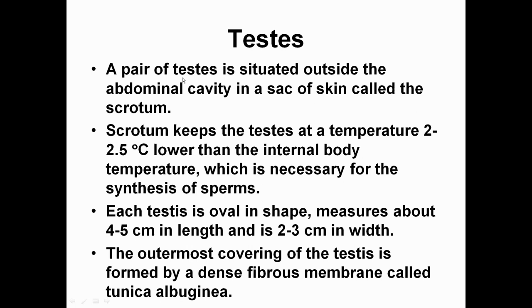Testes occur in a pair outside the abdominal cavity in a sac-like structure referred to as the scrotum. The scrotum is very important for lowering the temperature by 2 to 2.5 degrees Celsius, which is essential for the synthesis of the sperms. Now come to the dimensions of the testes. They are oval in shape, measuring about 4 to 5 centimeters in length and 2 to 3 centimeters in width. The outermost covering of the testes is formed by a dense fibrous membrane called tunica albuginea.